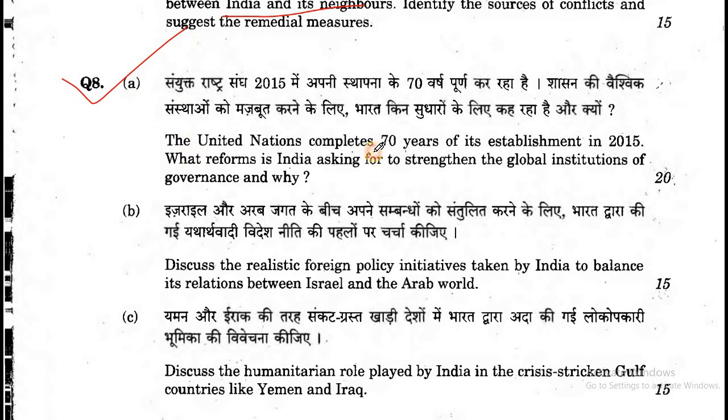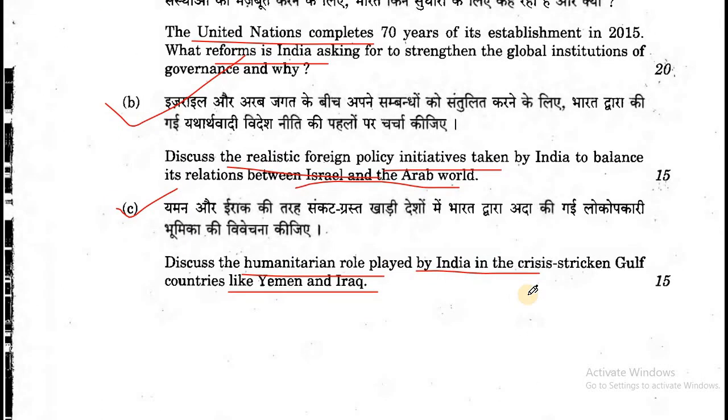Question 8. The United Nations completed 70 years of its establishment in 2015. What reforms is India asking for to strengthen the global institution of governance and why? Discuss the realistic foreign policy initiatives taken by India to balance its relations between Israel and the Arab world. And C. Discuss the humanitarian role played by India in crisis-stricken Gulf countries like Yemen and Iraq.